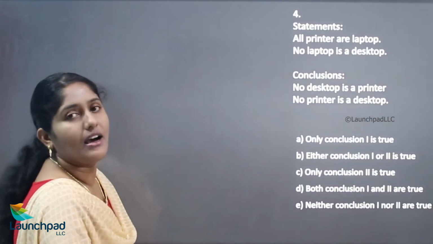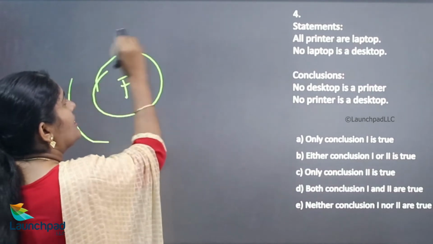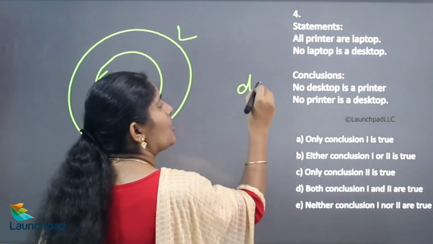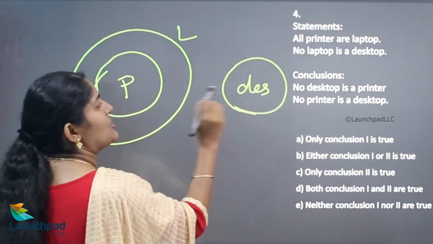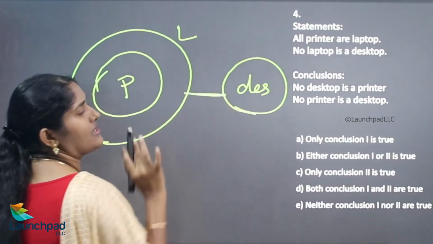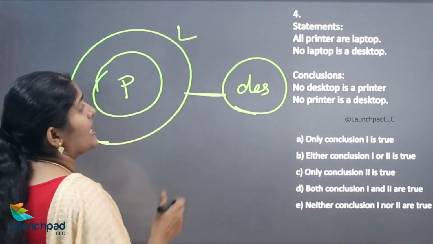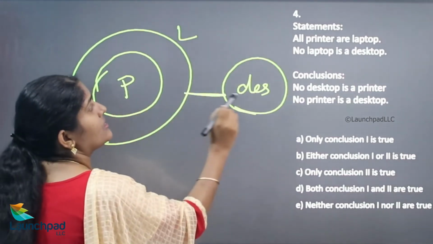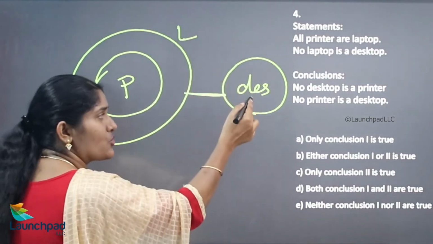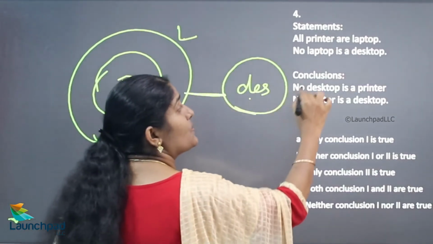All printers are laptops. Now this printer is in laptop. No laptop is a desktop. There is no relationship between desktop and laptop. I indicated it like this. Okay, see, no desktop is a printer. Is there a no condition between desktop and printer? Obviously, there is no relationship between laptop and desktop. Similarly, there is no relationship between printer and desktop. Hence the first one is true.